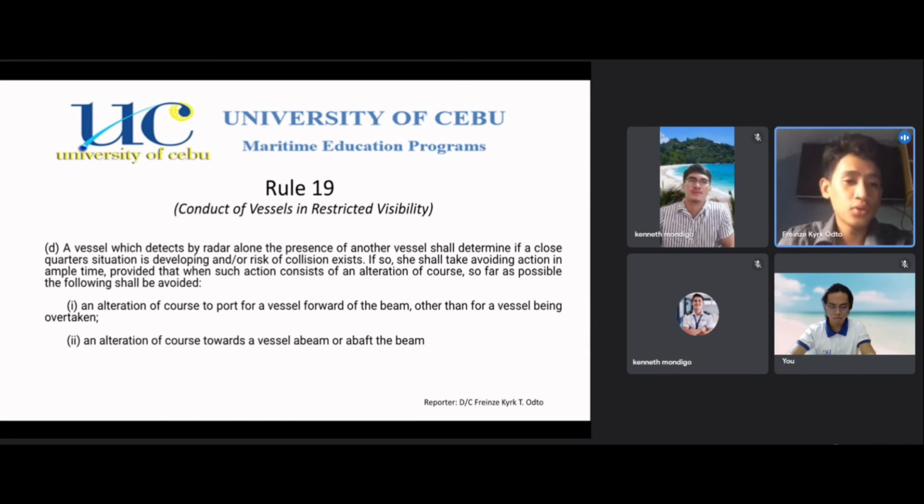And we have subparagraph 2: an alteration of course towards a vessel abeam or abaft the beam. So an alteration of course in either direction is permitted when a vessel approaches from astern. In this particular overtaking situation, both ships may alter course in both directions. In restricted visibility, Rule 13 overtaking does not apply if risk of collision exists. Both vessels must take avoiding action according to Rule 19. Alteration of course should be at least 30 degrees, preferably 60 to 90 degrees, to be readily apparent to another ship observing.